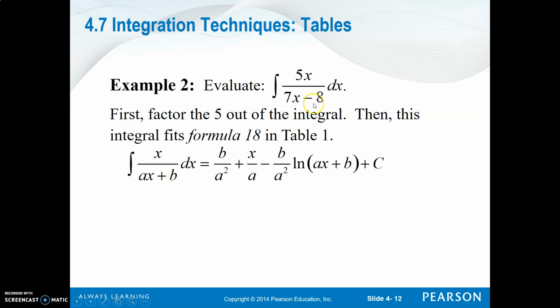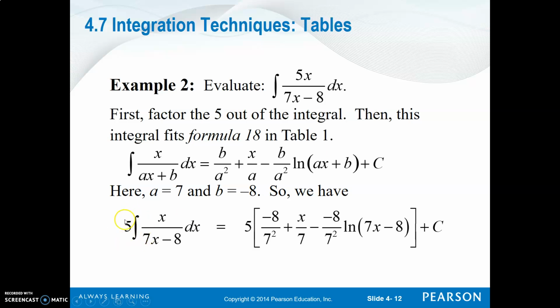This one's a little bit nicer because everything's in the correct order. And again, you're simply plugging all of these into your antiderivative. Once you identify a and b, plug them in. Keep in mind, we're taking that 5 in the original integral, and they factor the 5 out so it fits. So inside these brackets is the normal antiderivative, and then we distribute the 5 through your antiderivative, because that 5 is being multiplied by the integral. And then it's a simple, very careful simplifying of all your numbers.